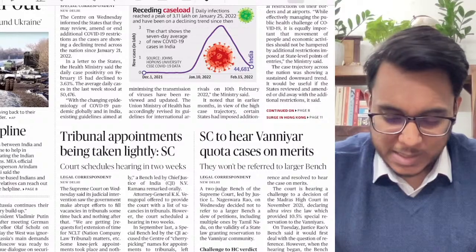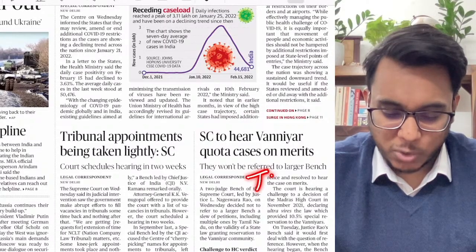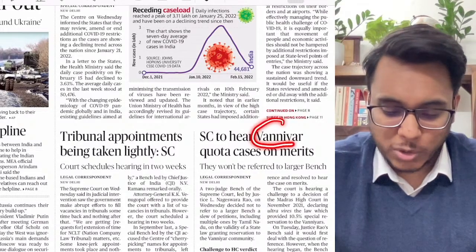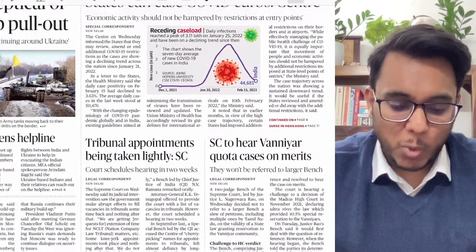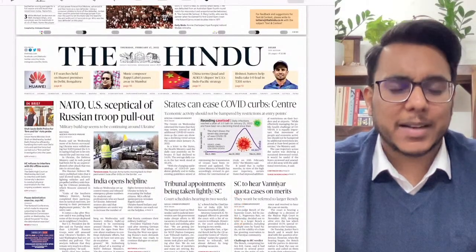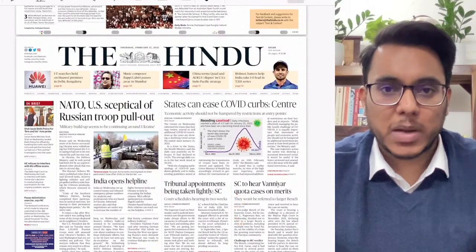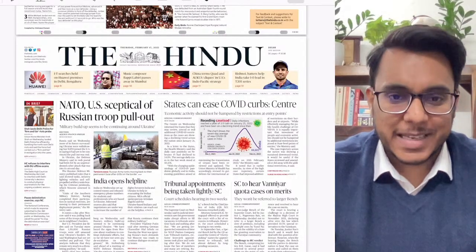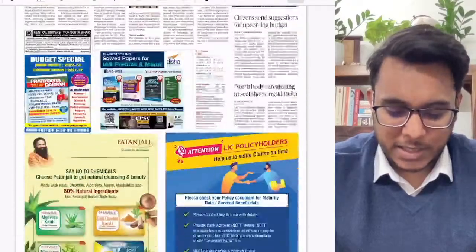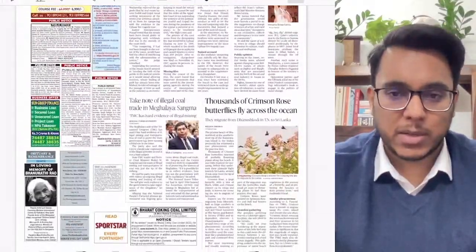So guys, basically this one-year quota case is with respect to Tamil Nadu, where Tamil Nadu provides additional reservation to the one-year community within the OBC. Whether it is legal or not, the Supreme Court will hear this particular matter. As and when the Supreme Court gives its judgment, we'll see this matter. Then further moving on, in the city section, regional issues have been mentioned, not very much important.